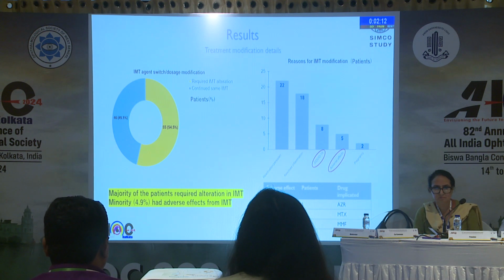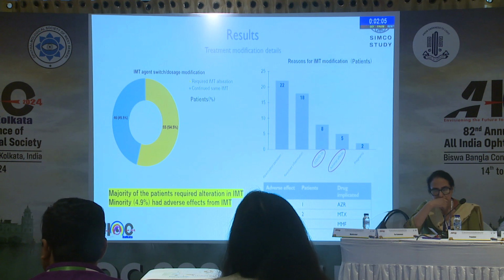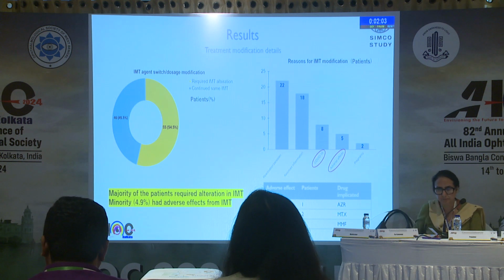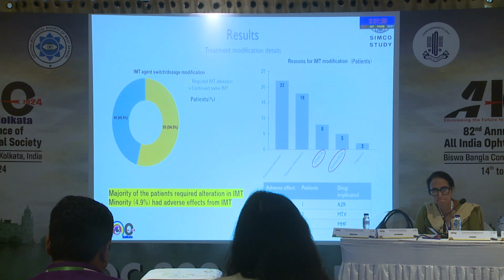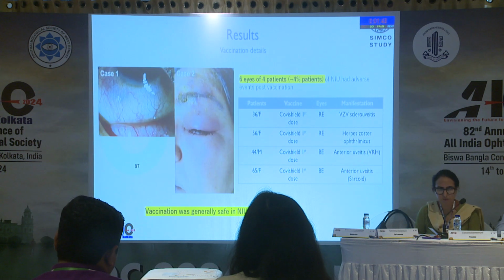So the purpose is that we were worried whether these non-infectious uveitis patients, when the pandemic was there, were at risk of contracting severe disease because of the virus, and we did not know the behavior of the virus. So the majority of them required alteration, but only a minority had adverse events from the immunomodulatory therapy. Let's look at the vaccine era. 6 eyes of 4 patients developed adverse events. So in general, vaccination was safe in these patients.